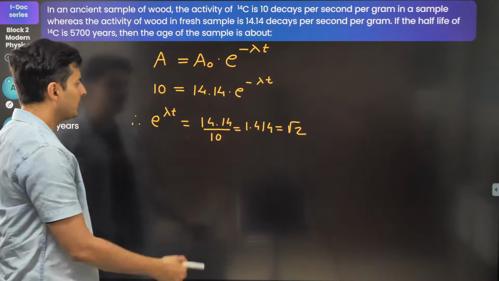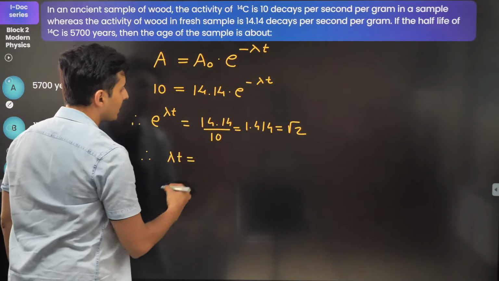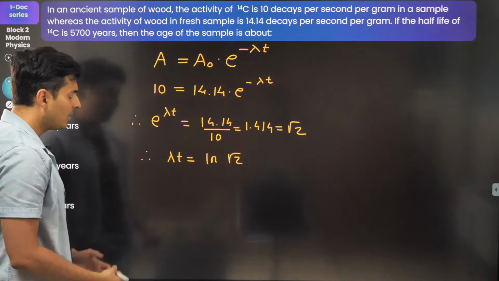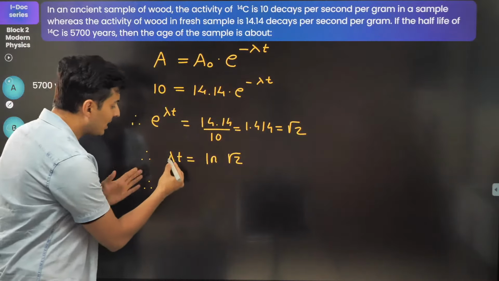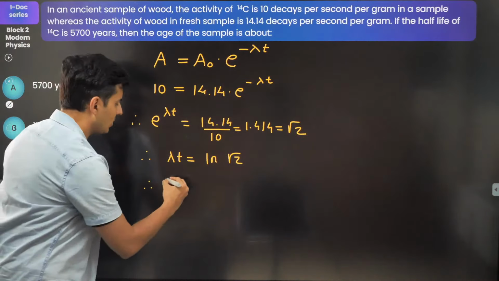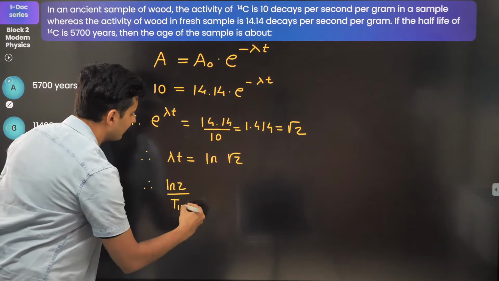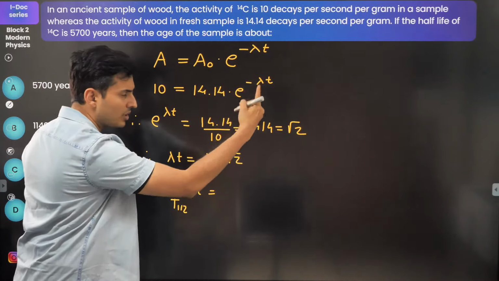Correct? That's the standard value. Now take log on both sides. So you will get lambda t is nothing but log of root 2. Now lambda I don't know because half-life is given. So how do we convert lambda into half-life? It's nothing but log of 2 divided by your half-life, into t is equal to log of root 2, and root 2 is 2 raised to half.